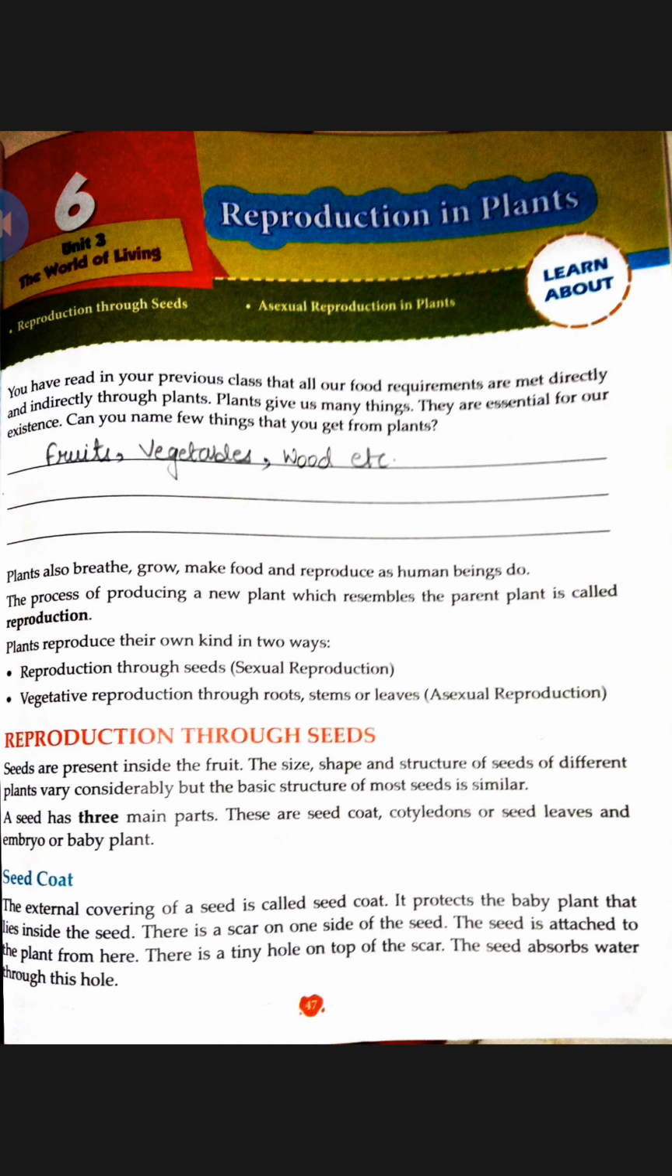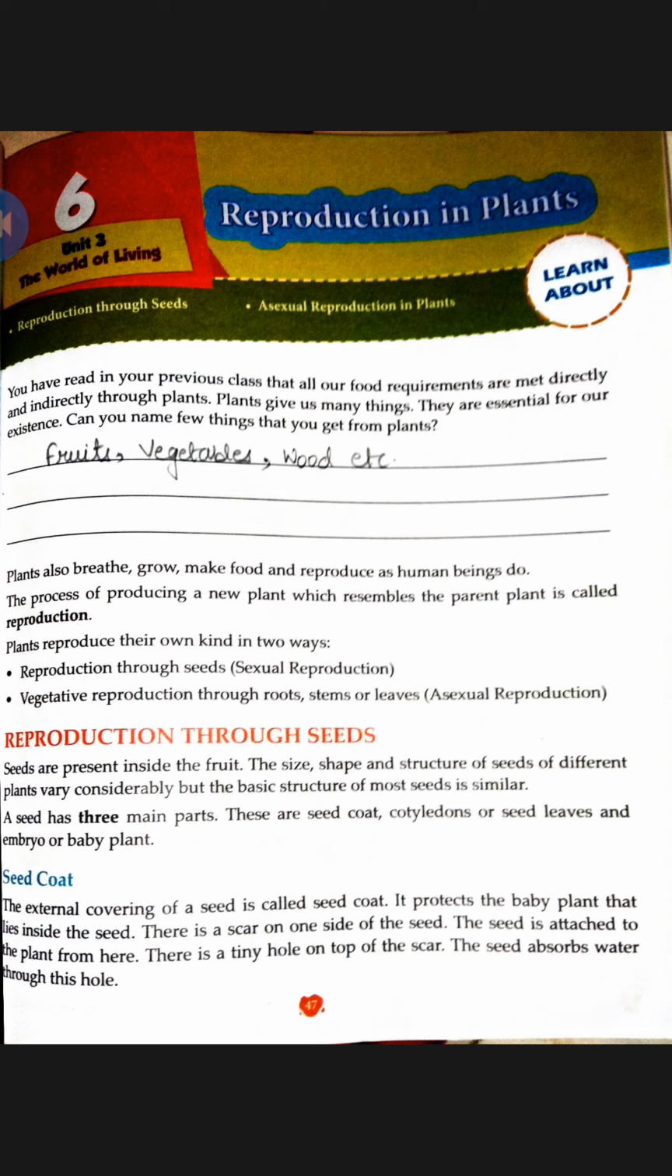Okay, so now let's study the first one, reproduction through seeds. Seeds are present inside the fruit. Yes, everyone knows this and everyone has seen this, that seeds are always present inside the fruit, whether it is apple, banana, or any fruit. Some fruits have seeds inside them, for example papaya, apple.